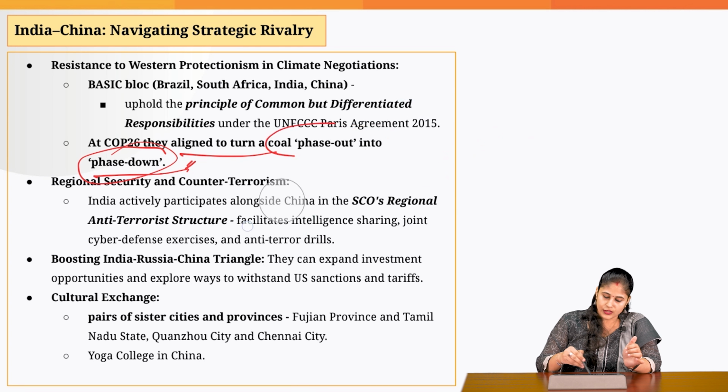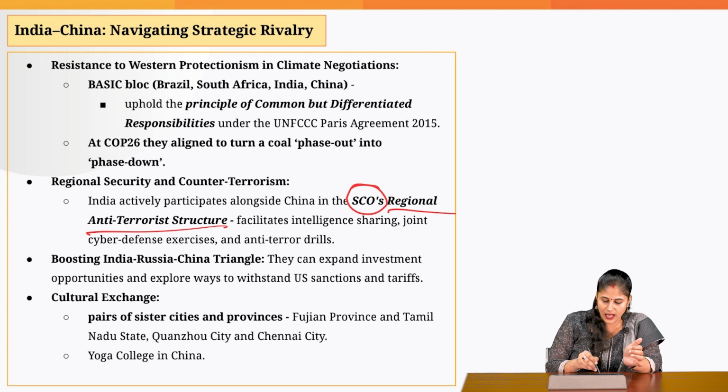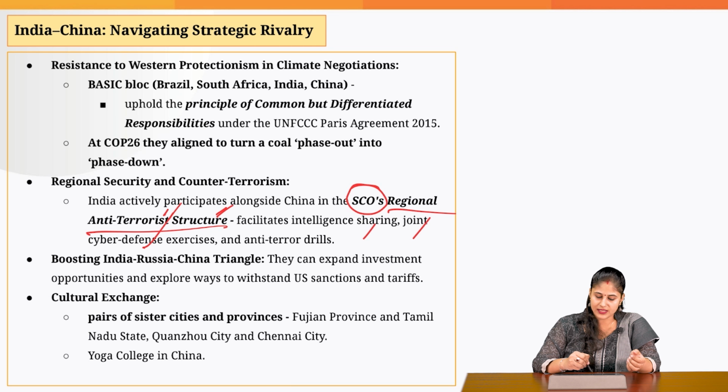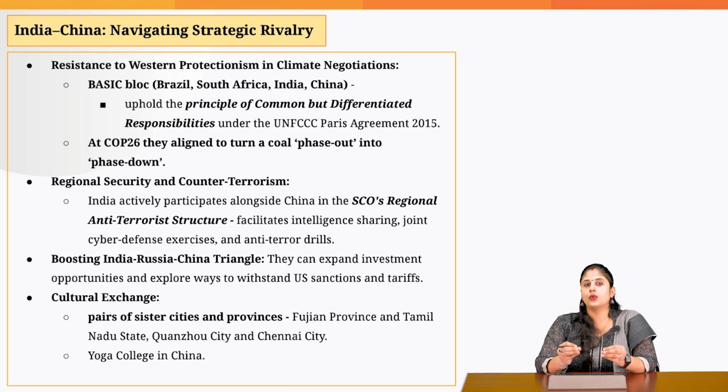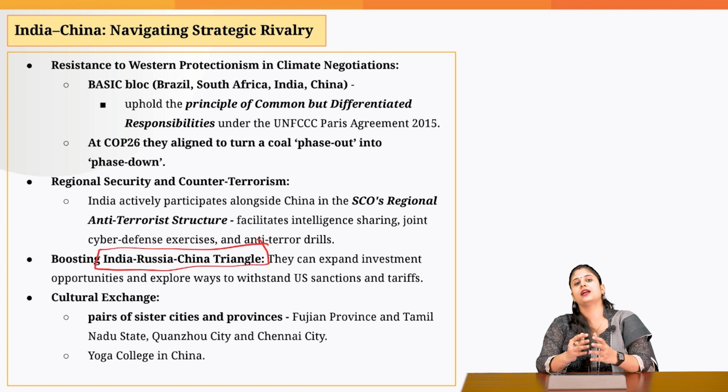Then the two countries are collaborating on the terrorism front also, as the two countries are part of the SCO framework. The two countries collaborate effectively in the RATS framework of SCO, that is the Regional Anti-Terrorist Structure. This is a platform which facilitates intelligence sharing among the two countries, joint cyber defense exercises and anti-terror drills also. Then another common point where the two countries can collaborate with each other is the India-Russia-China triangle.